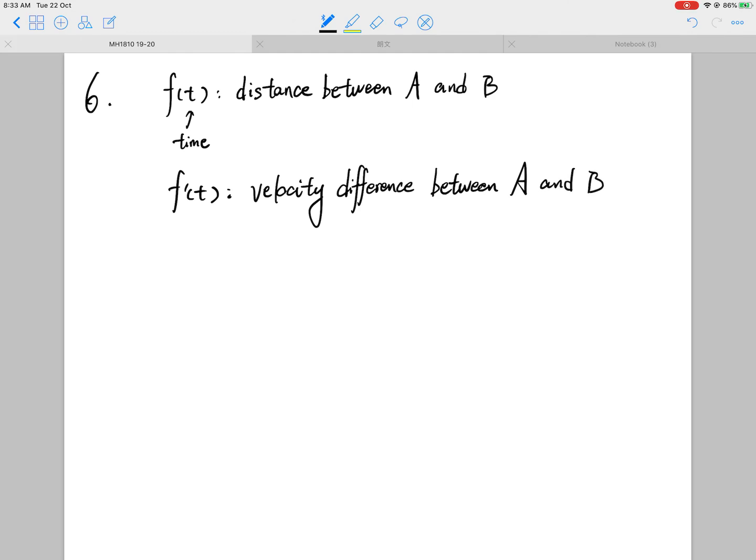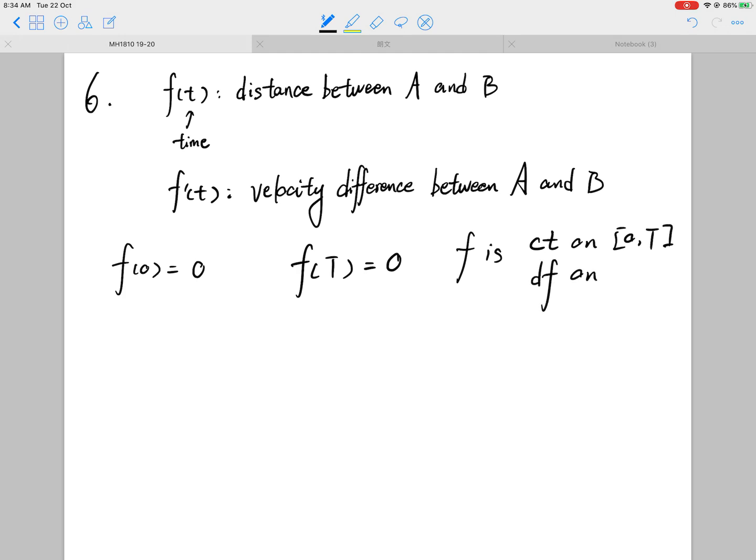Okay, then for f(t), you know that at the starting point, they start at the same time, right? Which means at time 0, the distance between A and B is 0. And they finish in a tie, which means at time capital T, let's say capital T is the time they finish, the distance between them is also 0. And f is a continuous function on [0, T], and it's differentiable on (0, T), right?